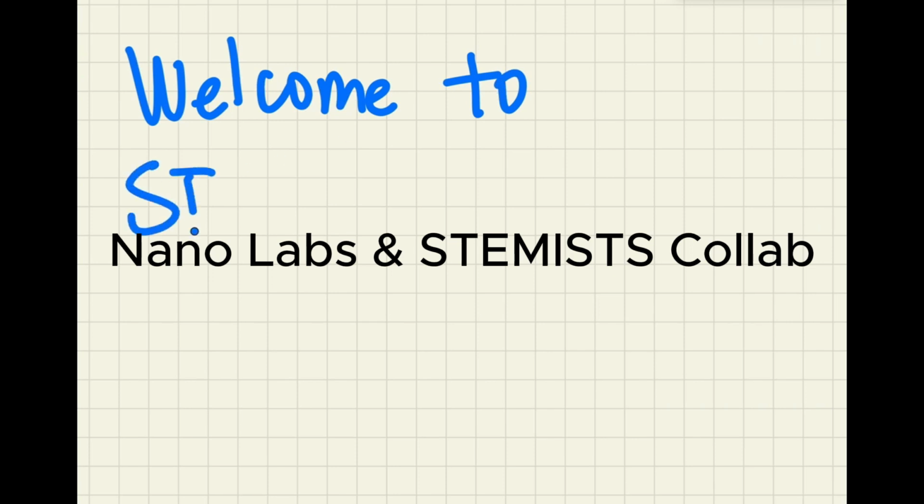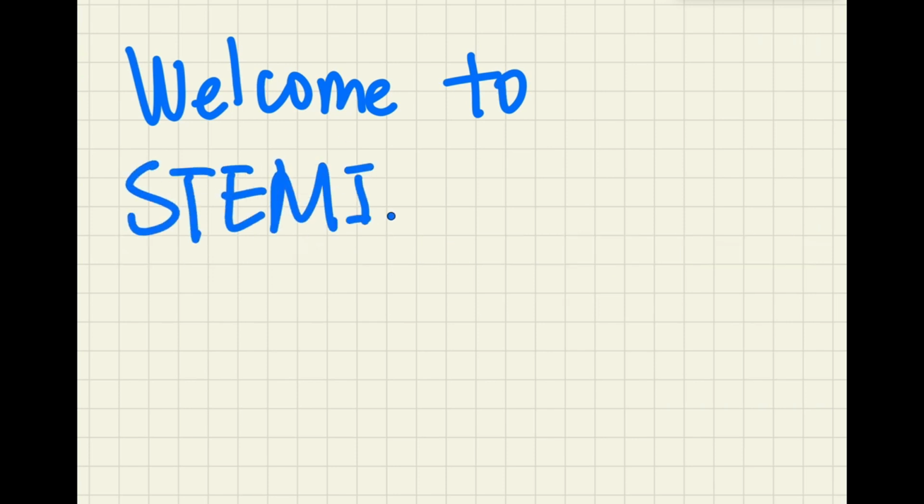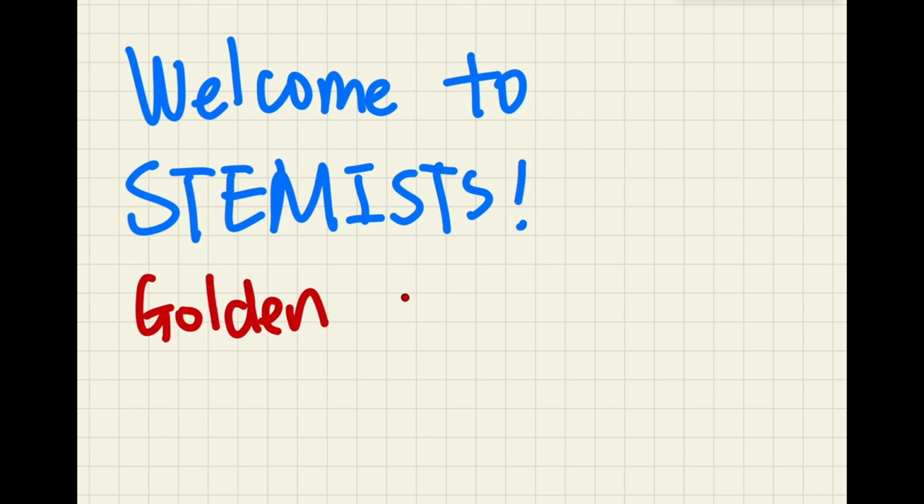Last time we talked about the Fibonacci sequence, and I briefly mentioned at the end of the video that a golden ratio is something closely related to the sequence. So today we'll be talking about, drumroll please, the golden ratio.